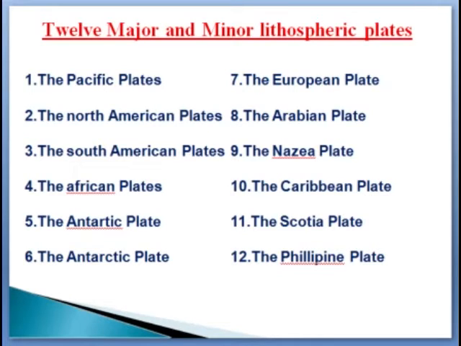They have given different names to these plates. Twelve major and minor lithospheric plates have been observed. The names of these plates are the Pacific plate, North American plate, South American plate, African plate, Antarctic plate, European plate, Arabian plate, Asian plate, Caribbean plate, Philippine plate, Scotia plate, and the Australian plate. So these are the 12 major and minor lithospheric plates.